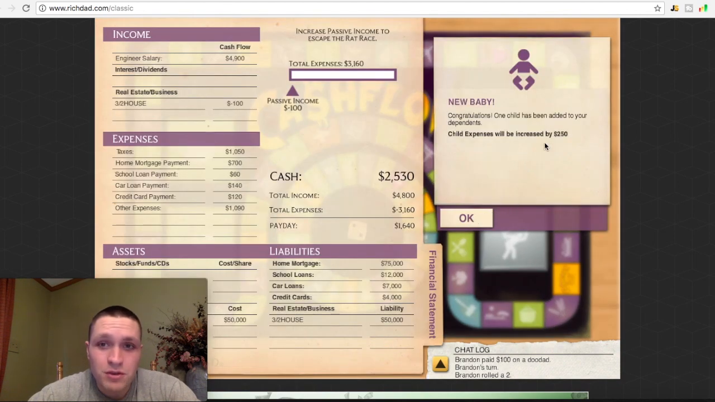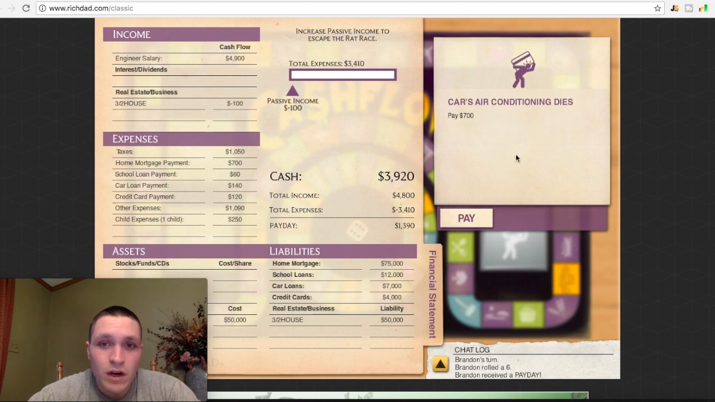Alright, so this one hit me too. I just had a new baby, it looks like. So now I'm going to have to pay an extra $250 per month. So let's keep going. Car air conditioner died. I'm just getting hit left and right with bad luck, but I got to pay $700.